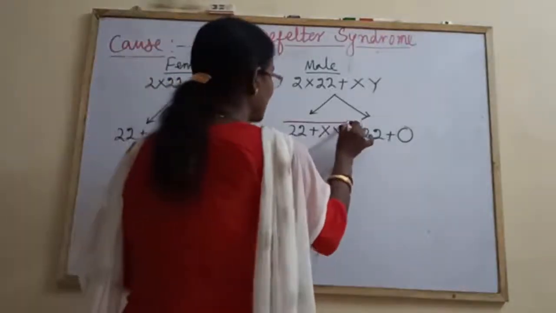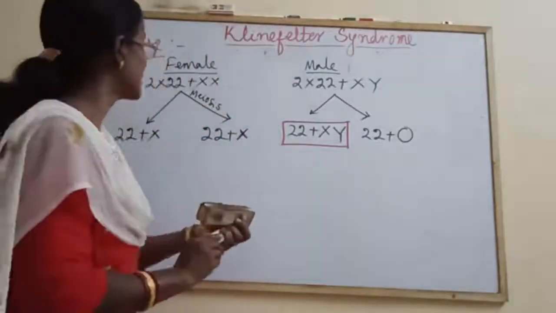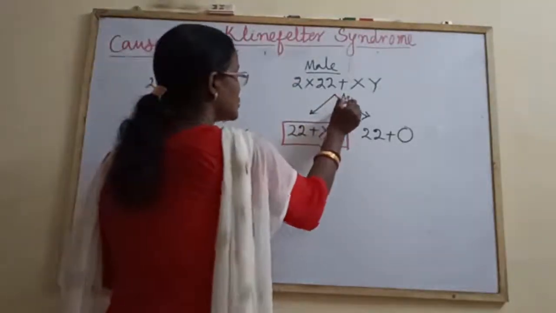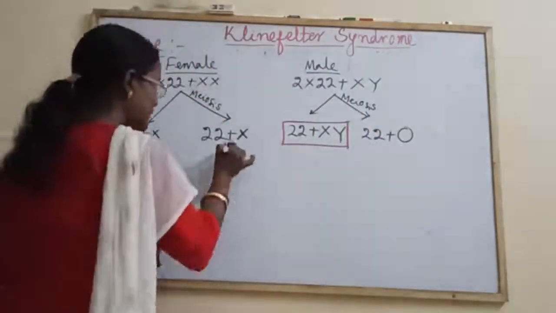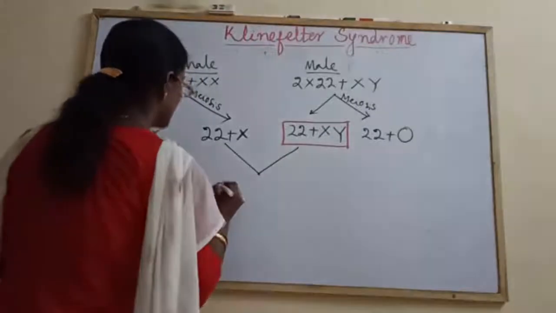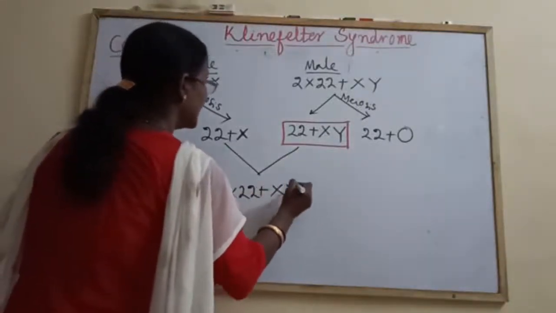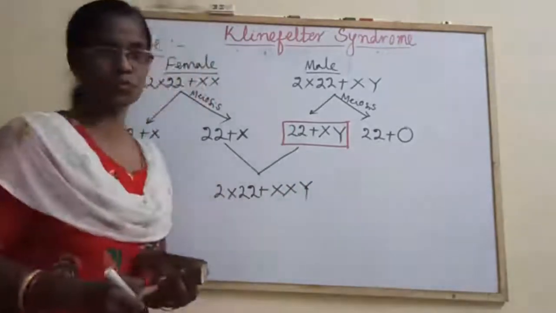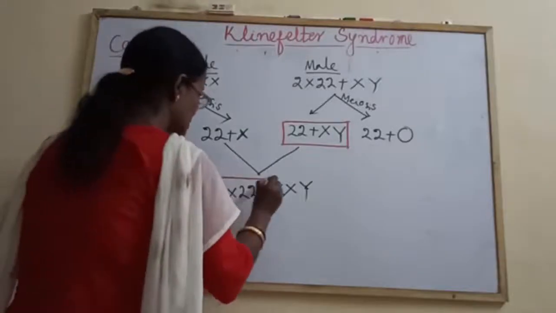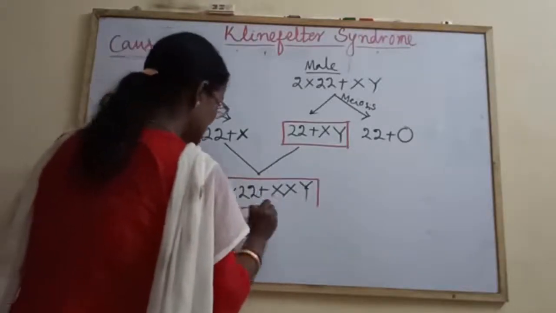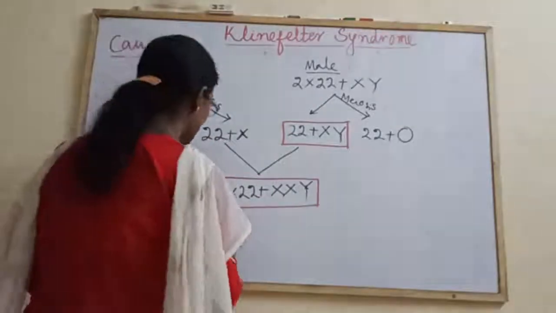This is the abnormal sperm produced by meiosis. When these fuse, the individual would be 44 plus 3 sex chromosomes, two of them X chromosomes and one a Y chromosome. So this genetic complement is due to Klinefelter syndrome.